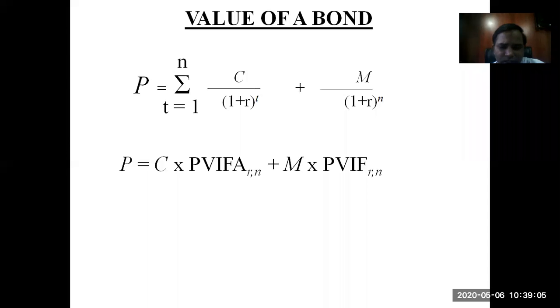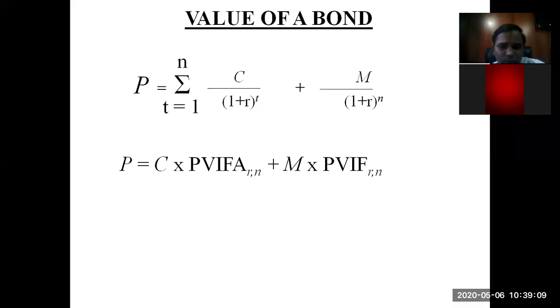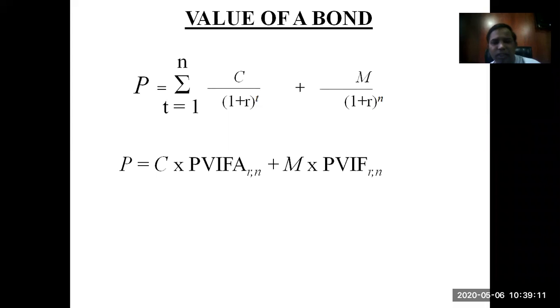Now if you see here, your bond will give you two kinds of amounts. One is the interest that you are going to receive by investing in bonds, which in technical terms is known as coupon, and it is known as coupon rate. So coupon interest is a future income to you.